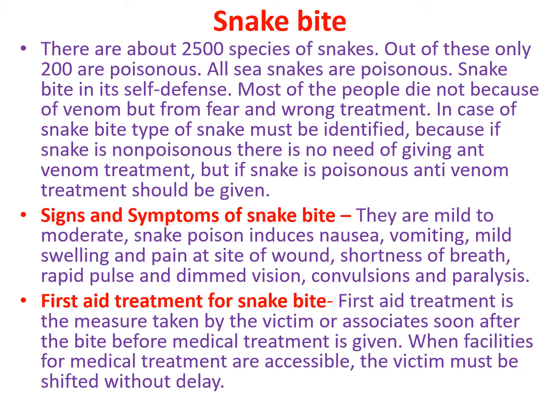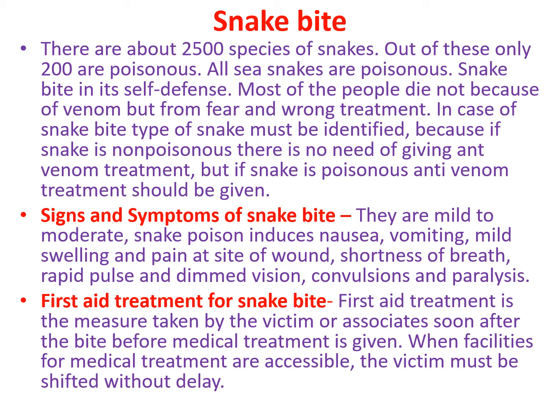Next is snake bite. There are about 2,500 species of snakes. Out of these, only 200 are poisonous. All sea snakes are poisonous. Snake bite is in itself defense. Most of the people die not because of venom but from fear and wrong treatment.